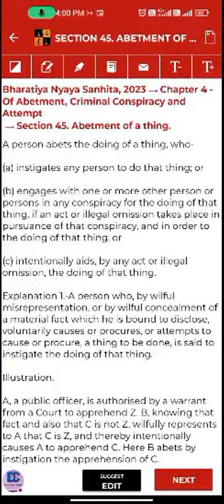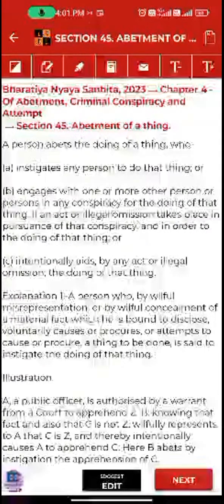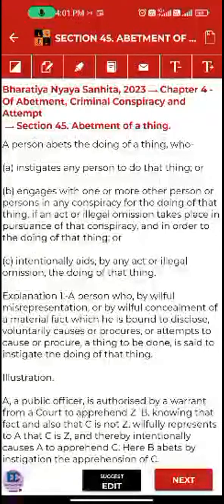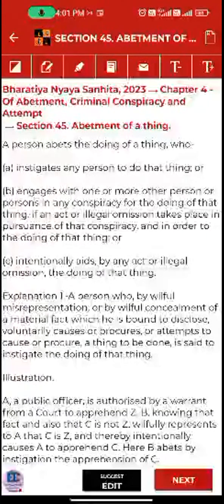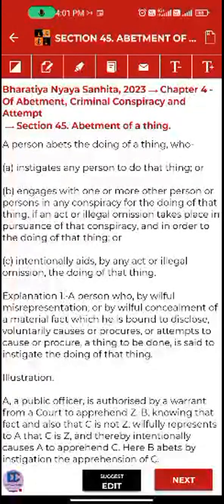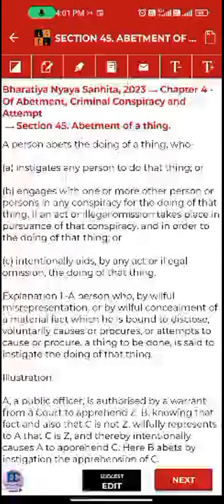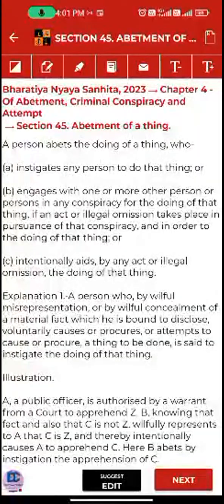Likewise, you are a security guard, and you know he is going to do a crime, but what is your duty? Your duty is to protect the people, check any unauthorized person coming into the building. But the person comes, you check he has a gun, but you let him go inside. So it also comes into this definition of abetment.